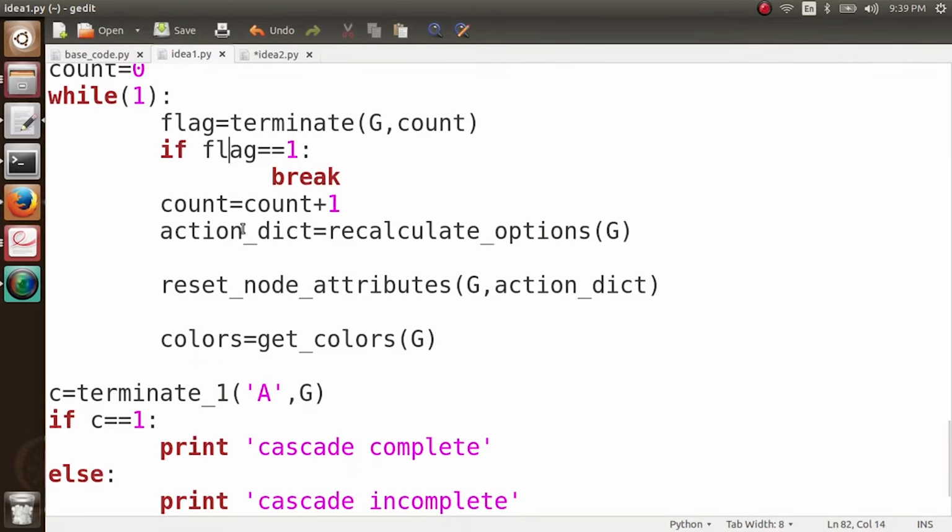So now we are going to implement the second idea. What was the second idea? In the first idea, we looked at how increasing the payoff associated with this new action or new behavior can cause a complete cascade. In our second idea, we were to talk about key people, right? We are going to keep the payoff associated with a particular action the same, but what we are interested in looking at is, we'll take this network again and we'll see that when we start with some particular bunch of nodes, it creates a complete cascade.